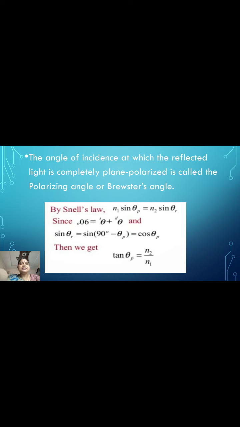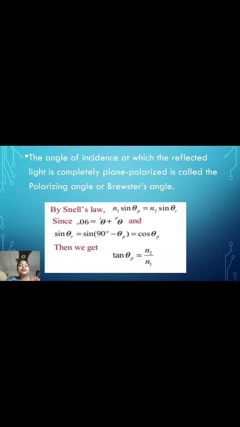So the angle of incidence at which reflected light is completely plane polarized is called the polarizing angle or Brewster's angle. So here n1 sin theta p is equal to n2 sin theta r. n1, n2 are the refractive indices of medium 1 and 2. Theta p and theta r are the polarizing angle and refraction angle.